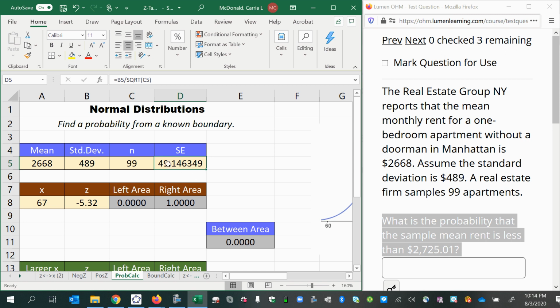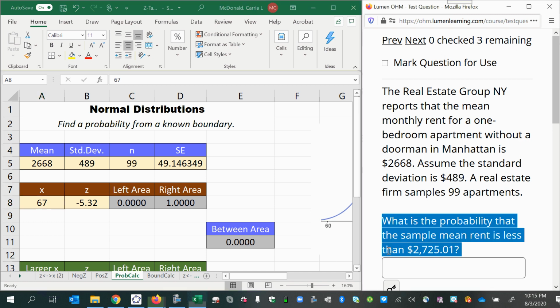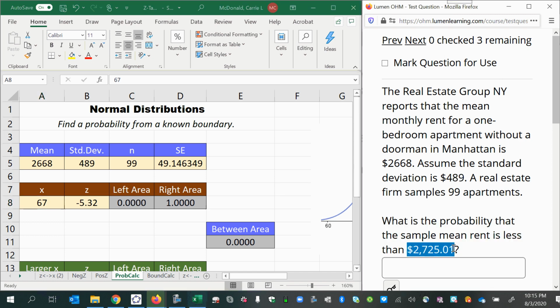So we're going to use that standard error to figure out the probability. The value they've given us here is 2725.01.